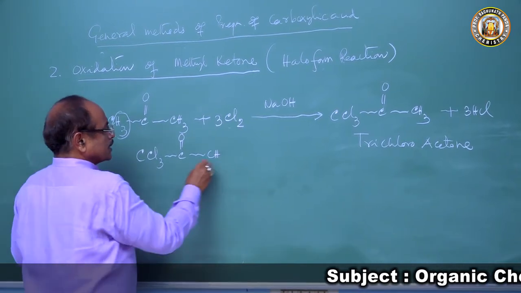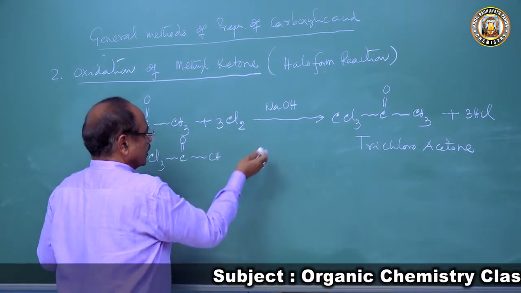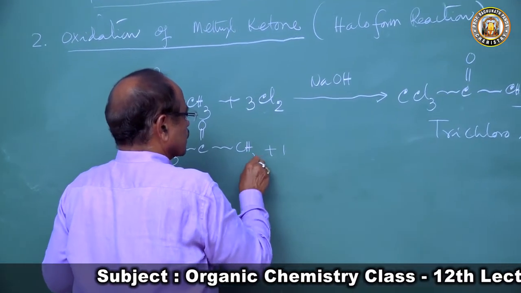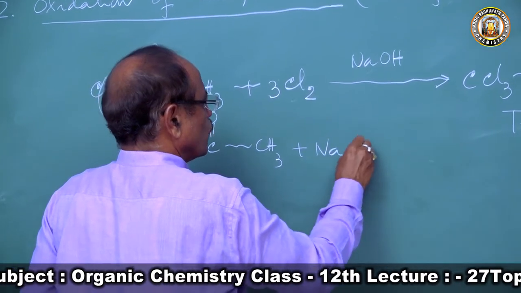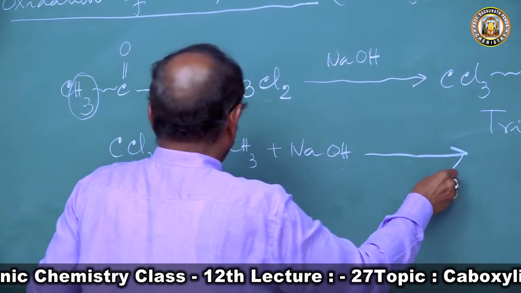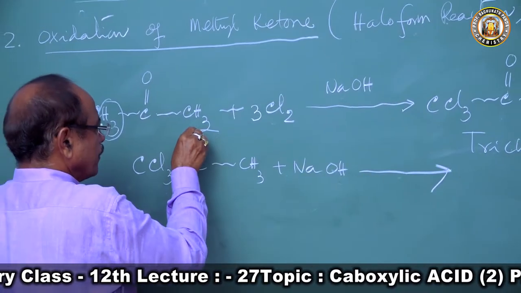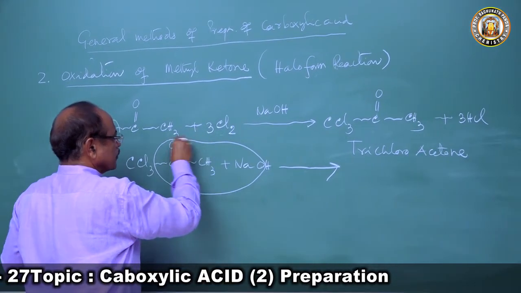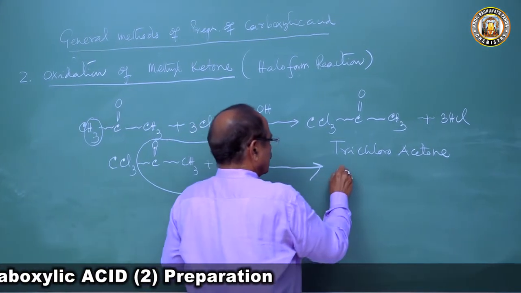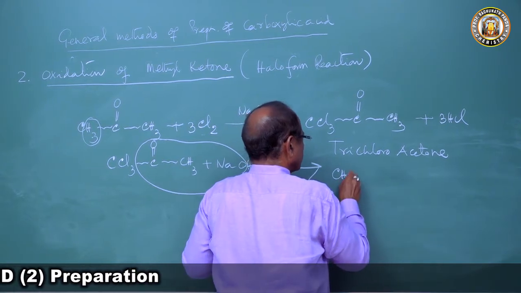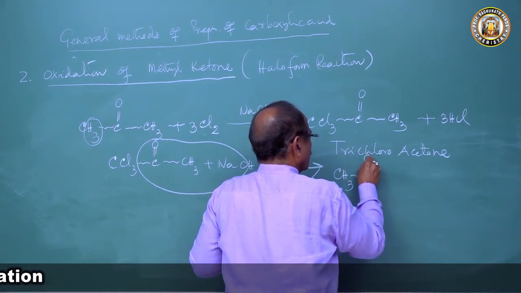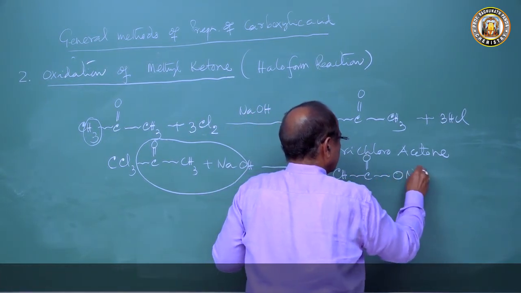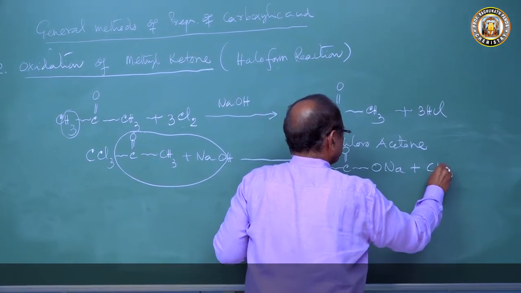Now this trichloroacetone will react with sodium hydroxide. So this will go as CH3COONa plus chloroform.